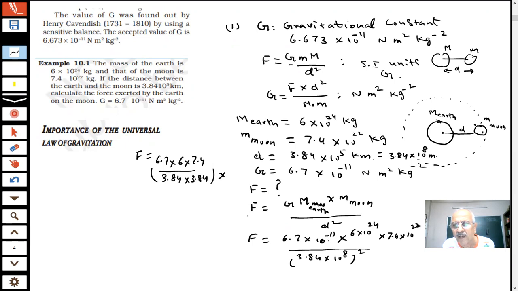How many 10 powers? 10 power minus 11, 10 power 24, 10 power 22, and in the denominator 10 power 8 plus 10 power 8, 16. So I will do the 10 powers separately, and this becomes easy for me to solve. I will solve this and solve this to get the answer, students.